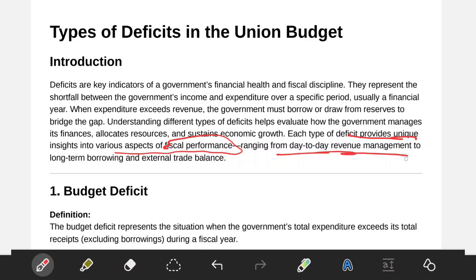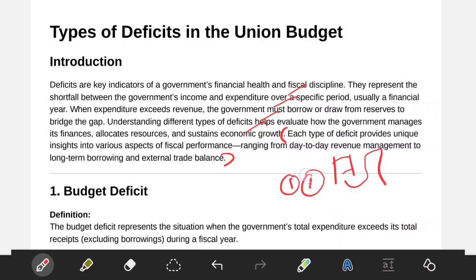We can understand day-to-day revenue management to long-term borrowings and external trade balance also can be easily represented with the help of this. This point, if you don't write, also not important. Why? Because if you're writing these 3-4 lines, that will come to around half page or more than half page of your Group 1 booklet. Okay, then you are having 3 pages basically. Okay, 1 paper and 1 page will be there.